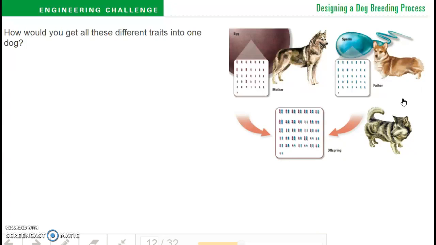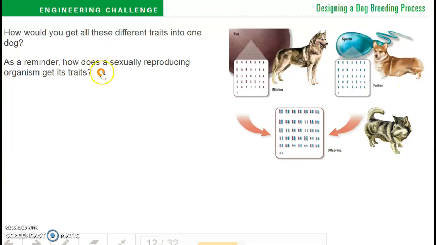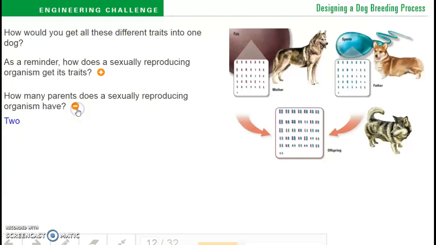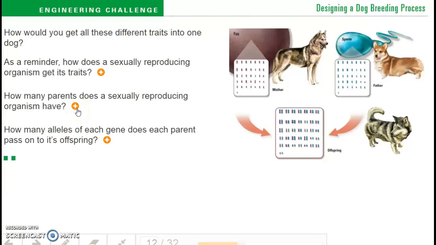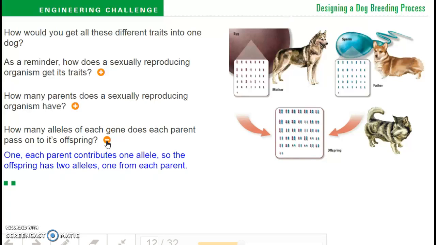How would you get all these different traits into one dog? As a reminder, how does a sexually reproducing organism get its traits? I'm sure you remember that it gets it from its parents. And how many parents does a sexually reproducing organism have? I'm sure you remember it's 2. And how many alleles of each gene does each parent pass on to its offspring? 1. Each parent contributes 1 allele, so the offspring has 2 alleles, 1 from each parent.